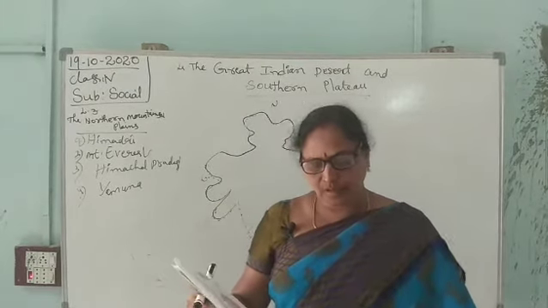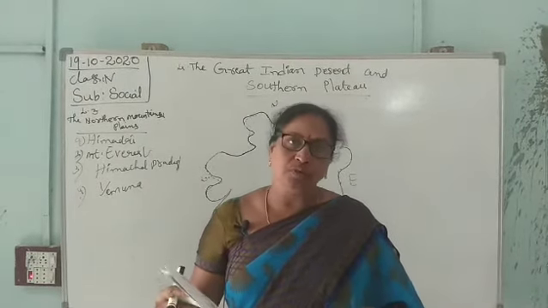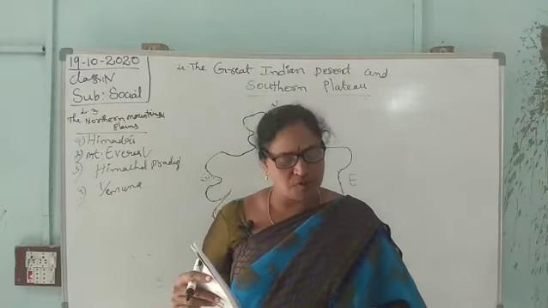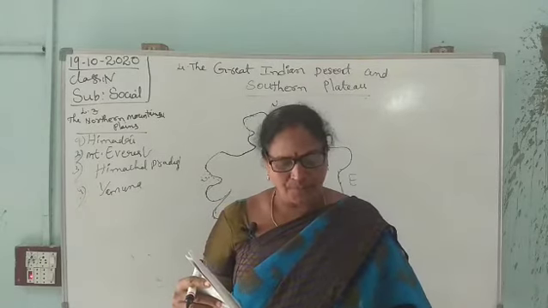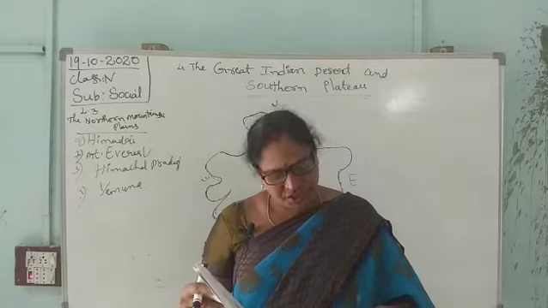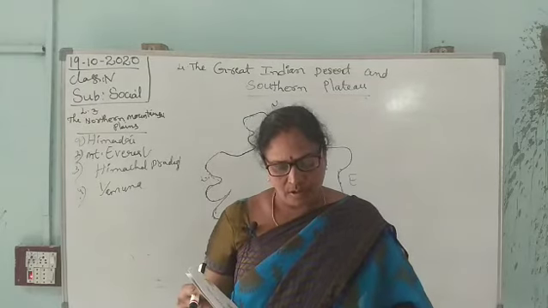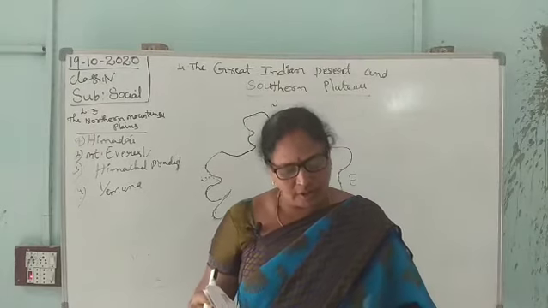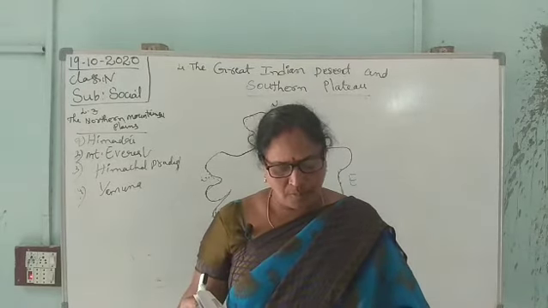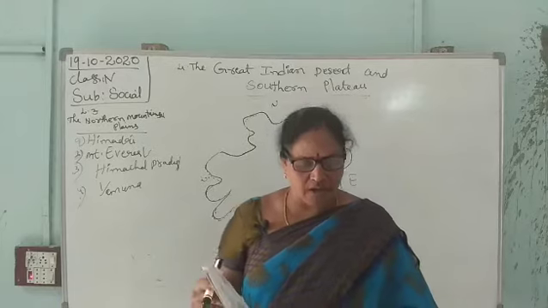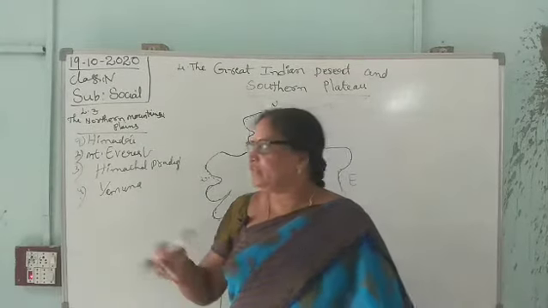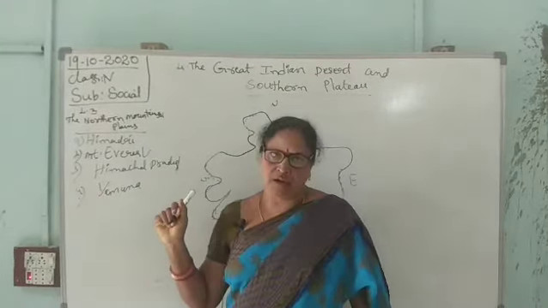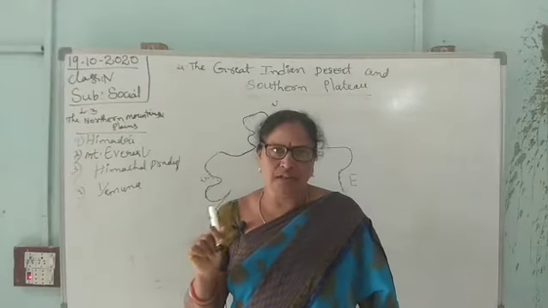Himadri, northernmost range. Himachal, middle Himalayas. Shivalik, southernmost range. Northern plains, rice bowl of India. The northern plains are a very, very fertile land of India.